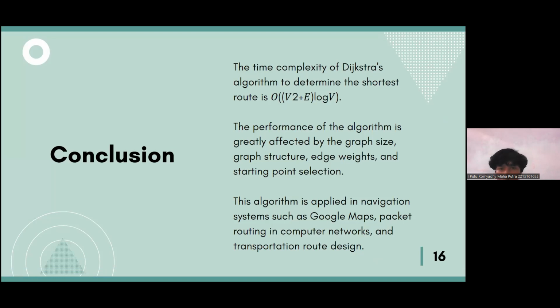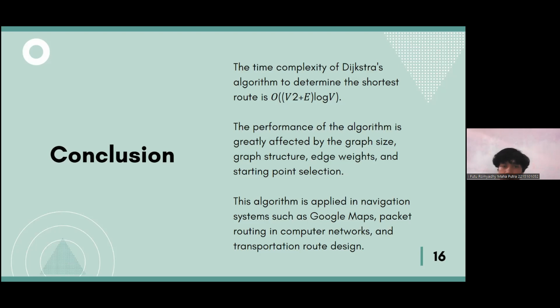The time complexity is V squared plus E log V, where V is the vertices and E is the edges of the graph.